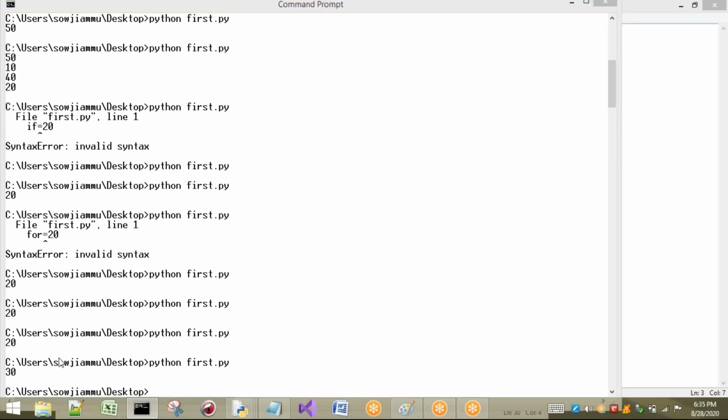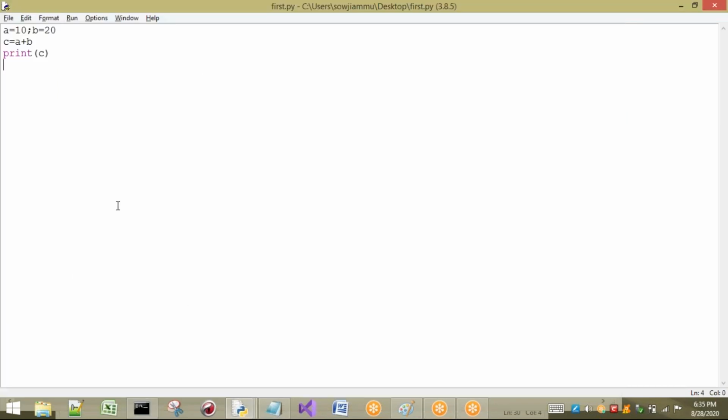So the output is printed. But if the same program is sent to any other programmer, what will he think? What is this A? What is this B? And what is this C? He cannot understand. So it is better if you follow some convention. If you follow some convention, it will be good. That means this is number 1, the first number, and this is number 2. Then number 1 and number 2 are added, and we store the result in number 3.